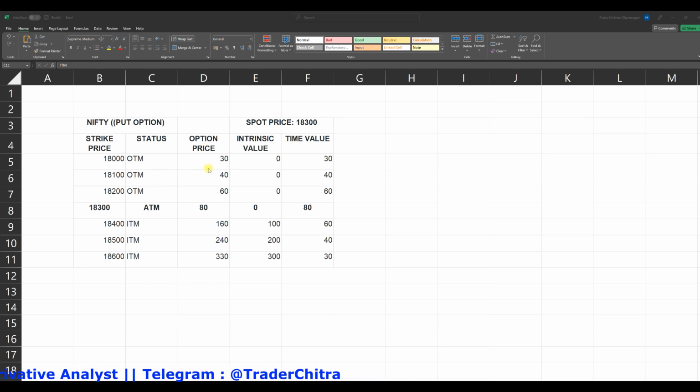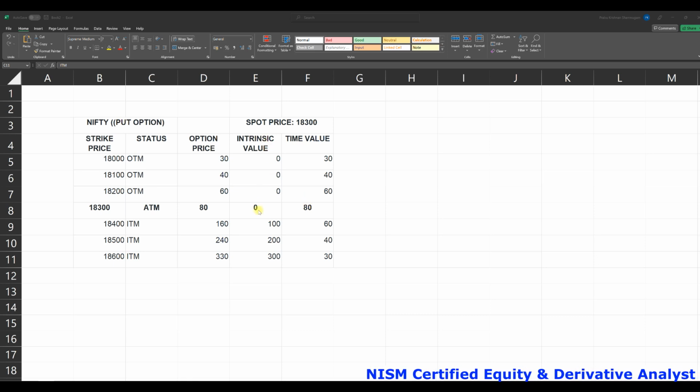Okay, in that, for 18,000, the option price is 30, intrinsic value is 0 and time value is the same as the option price, that is 30. For 18,100, the option price is 40, intrinsic value is again 0 and time value is 40. Same for the 18,200 put option. Option price is 60, the intrinsic value is 0, we only have the time value, that is 60. 18,300 is equal to the spot price, that is called the ATM. In that, option price is 80, same as the time value, there is no intrinsic value.